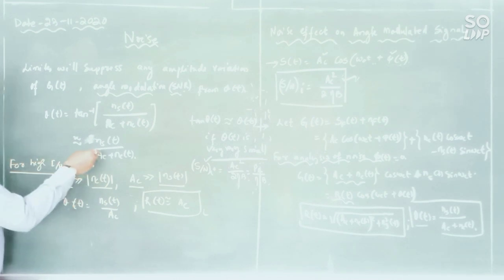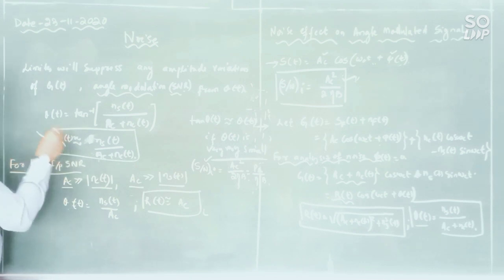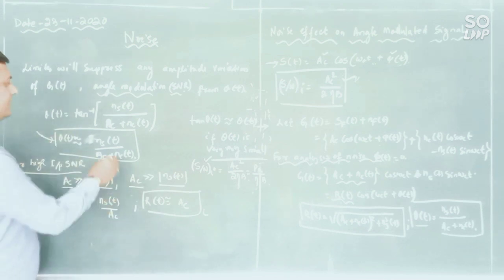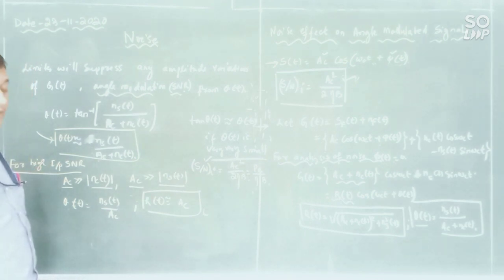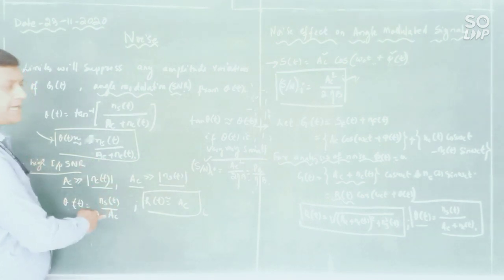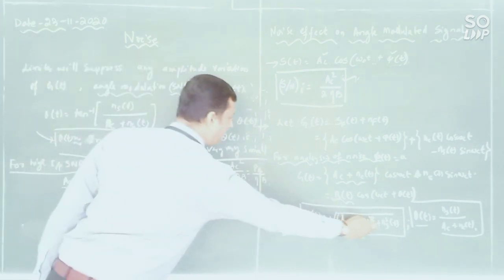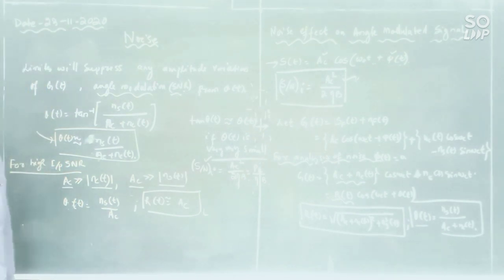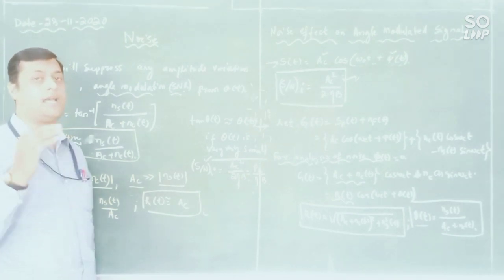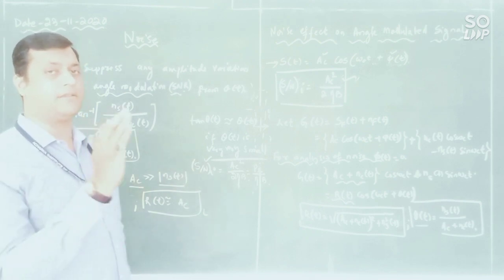Then theta of t, here we are determining theta of t because our output signal to noise ratio depends upon this value. So AC is very much greater than NC of t, you can neglect the effect of NC. So it is only carrier. Then similarly R of t, you can neglect these two components, only AC component will be there, so it is limited. So output of the limiter will have the fixed amplitude, that is AC. If there is a variation, it will limit it. Done.